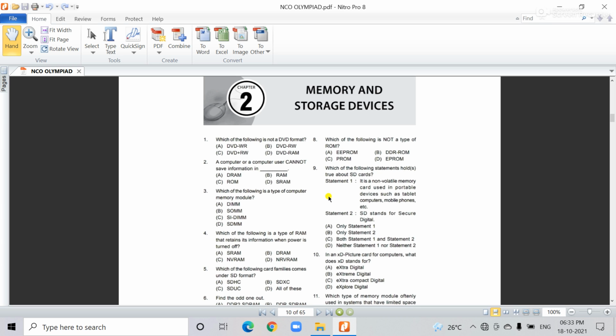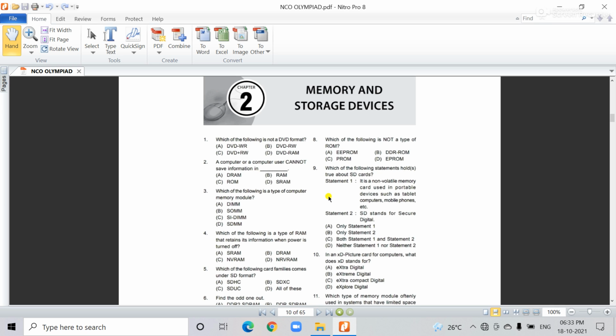Next is the storage device, and one important thing: there are two types of memory, the primary memory and the secondary memory. These are also called internal and external memory. The storage devices, like the hard disk, pen drive, CD, DVD, are all storage devices where your files or folders are permanently stored. This is called a storage device.